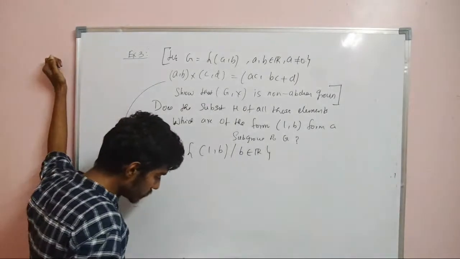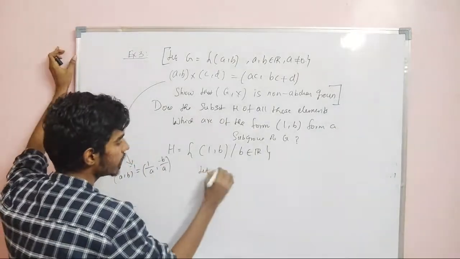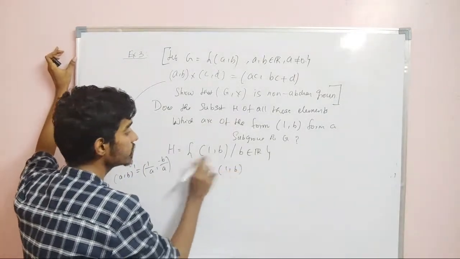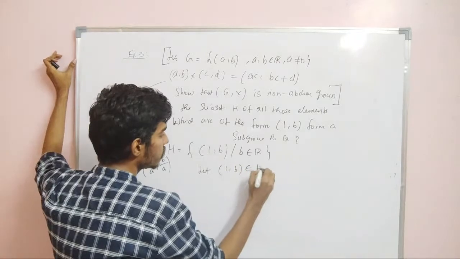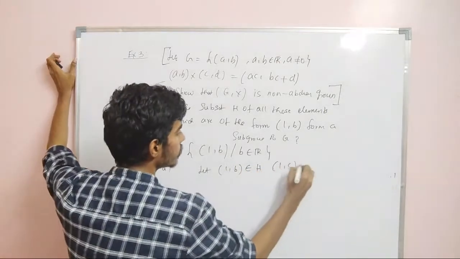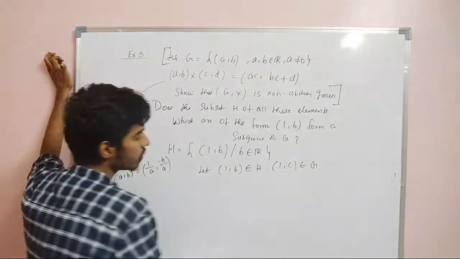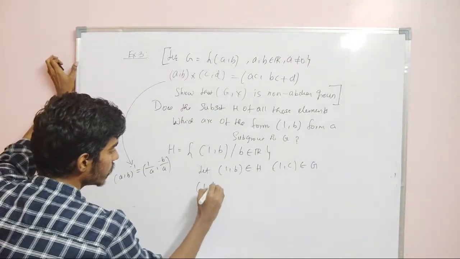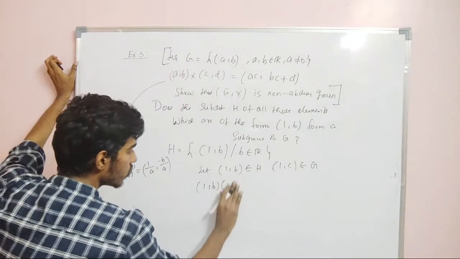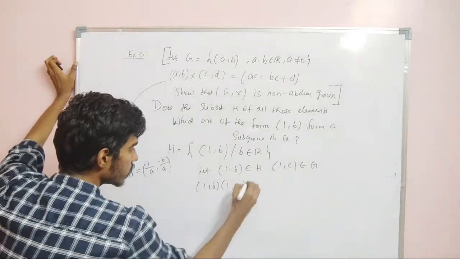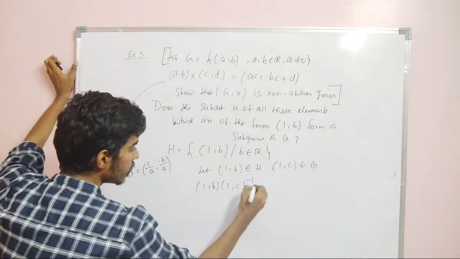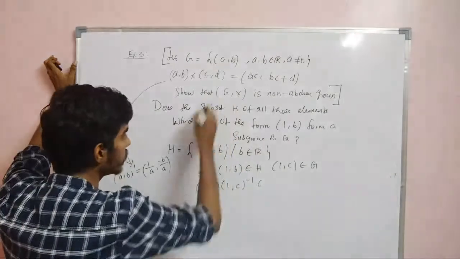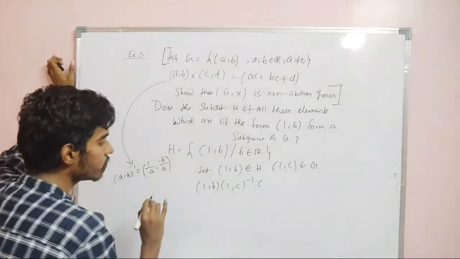So what I'm going to do is take two elements in H. Every element is of the form (1, b). So let (1, b) belong to H, and (1, c) belong to H. Now what do I need to prove? If I prove that (1, b) into (1, c) inverse is also in H, then the problem will be over, right?